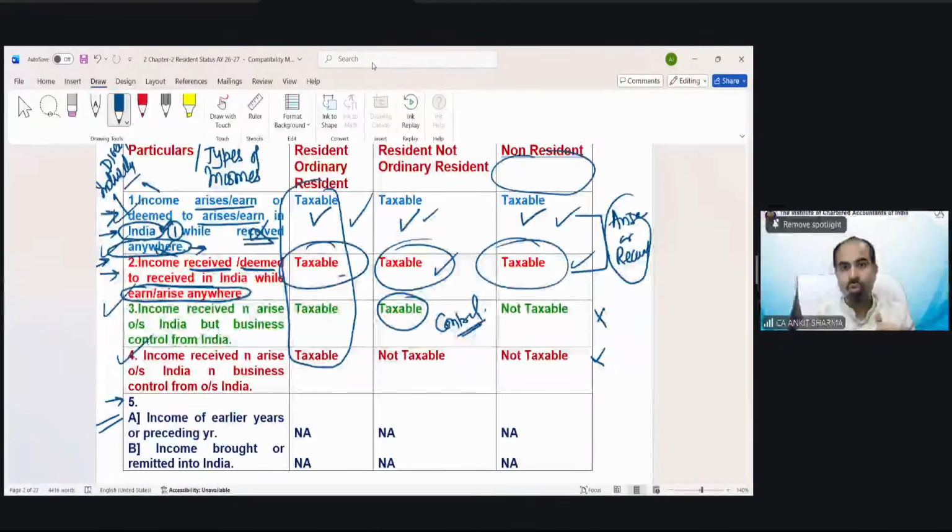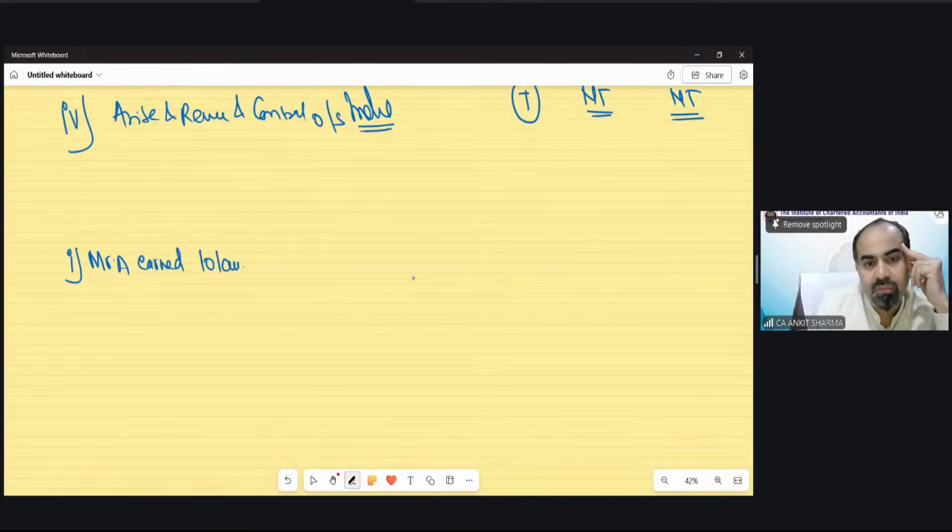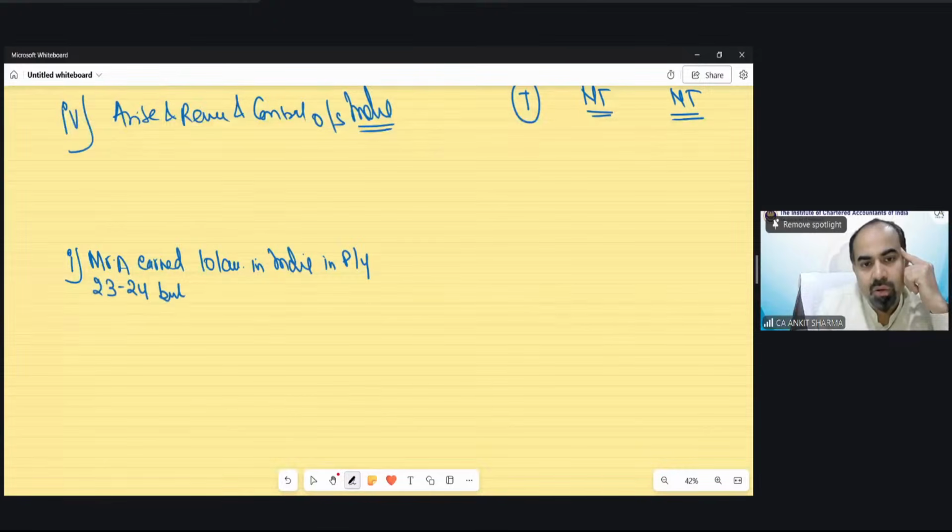Let me show you what exactly point number 5 and 6 say. Suppose in a question, a point came and it says, Mr. A earned 10 lakh rupees in India, arise or accrue, same meaning, in India in previous year 23-24, but no tax paid on it.